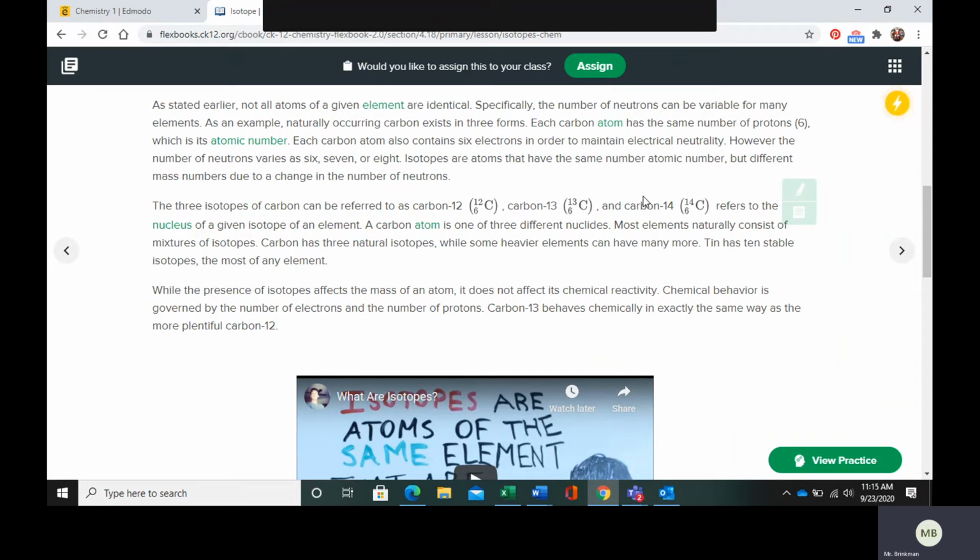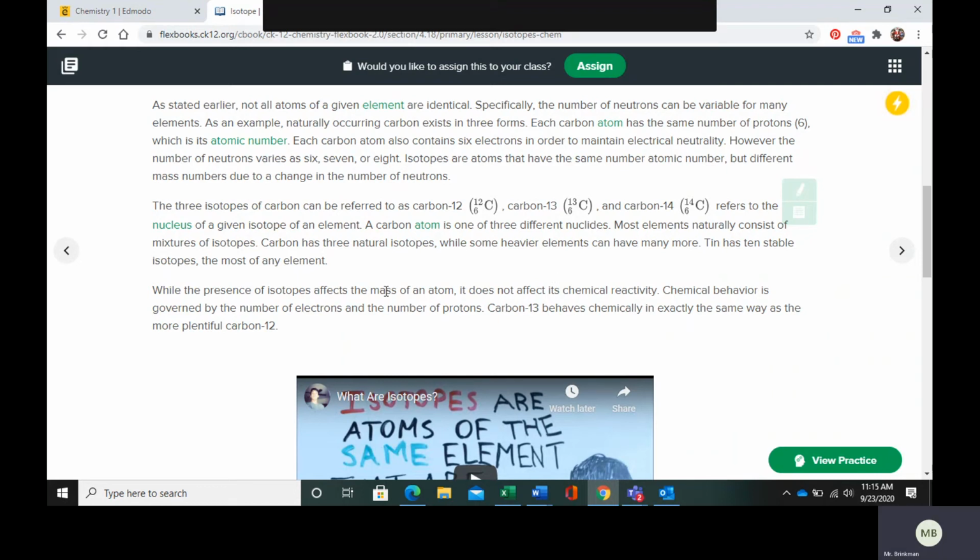So most elements are going to be a mixture of isotopes, and carbon is going to have 3 naturally occurring isotopes. Some heavier elements can have more than 3 isotopes. So tin has 10 stable isotopes, and that is the highest number of stable isotopes of any element.